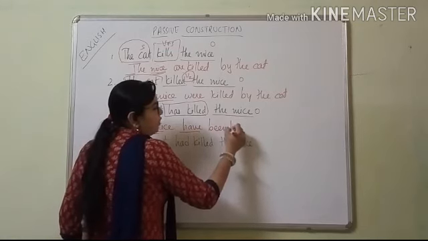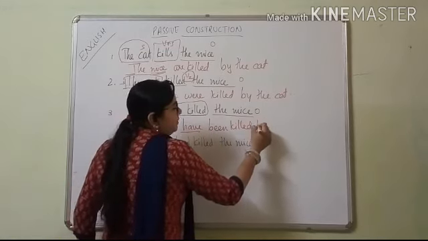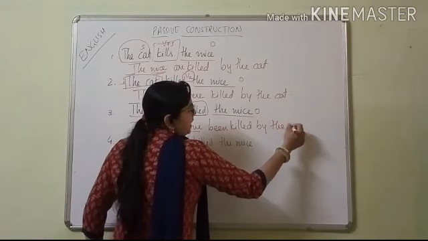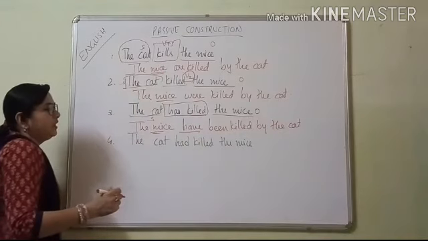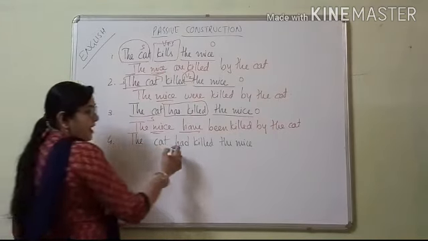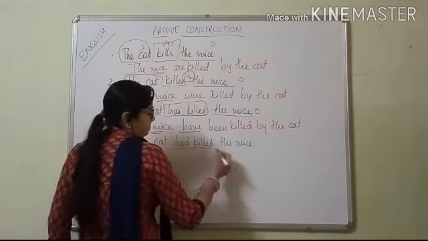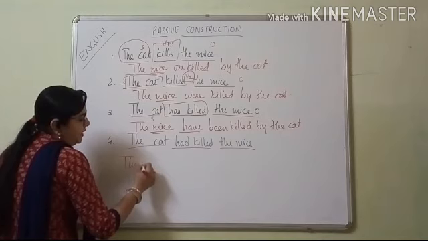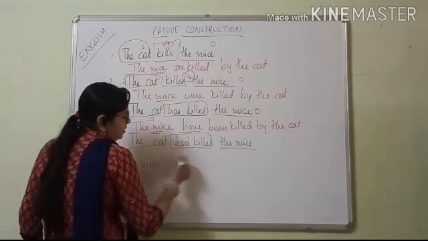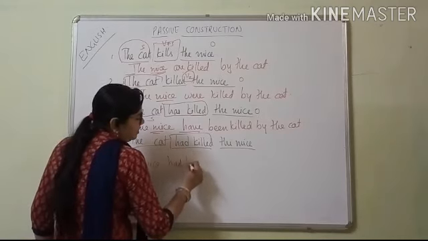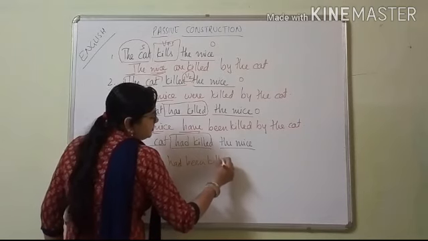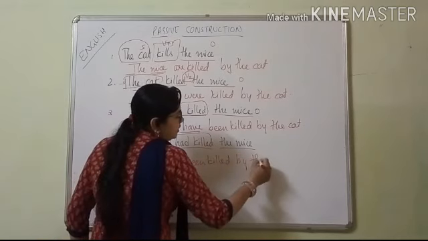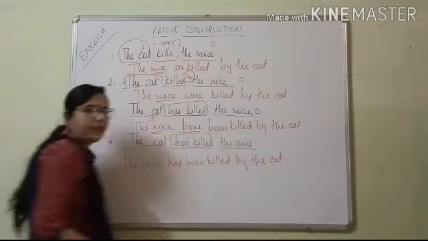Been. The mice have been killed by the cat. And the last one, the cat had killed the mice. The cat is the subject, had killed, and the mice. We'll keep the object first. The mice had been killed by the cat. Okay, understood?